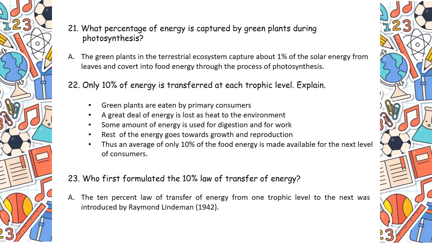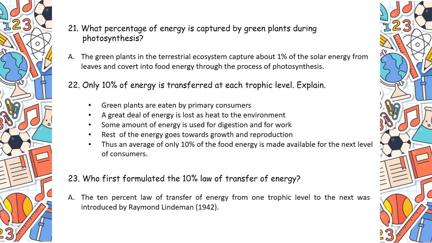Coming to question number 21, what percentage of energy is captured by green plants during photosynthesis? It is written here, the green plants in the terrestrial ecosystem capture about 1% of the solar energy from leaves and convert it into food energy through the process of photosynthesis. Oh my God, only 1%. How is that possible? So much solar energy is available. Only 1% of the solar energy they are absorbing, capturing and utilizing in photosynthesis.